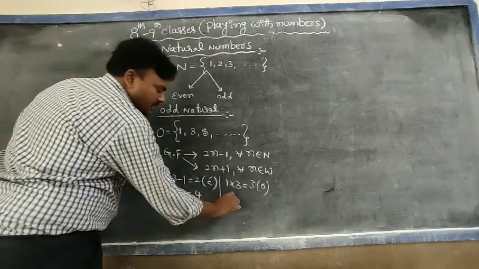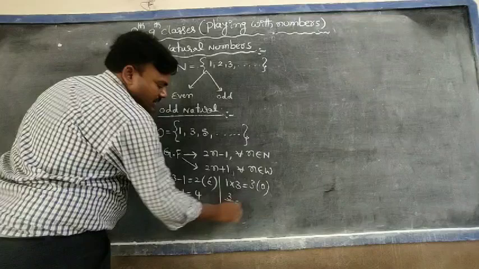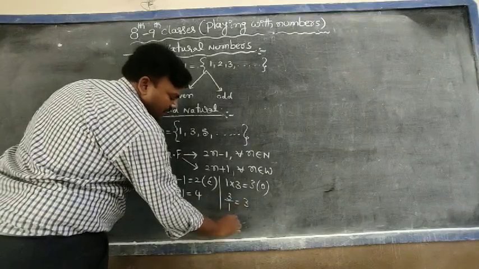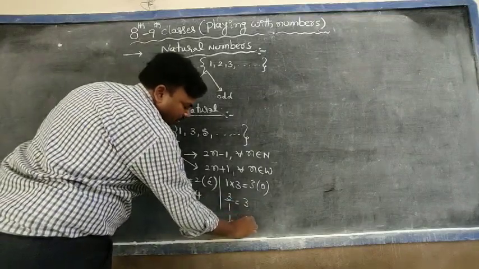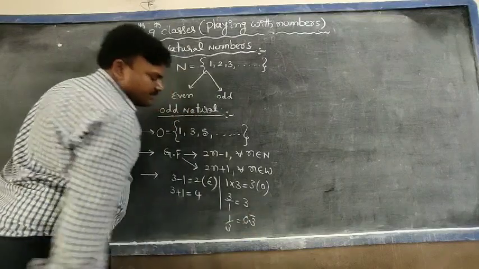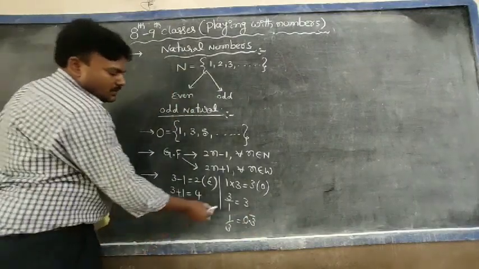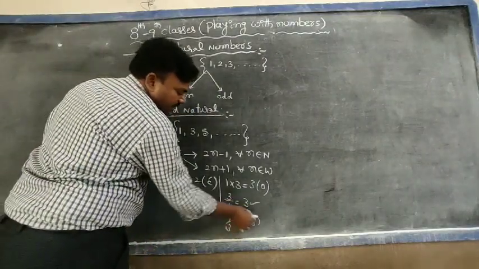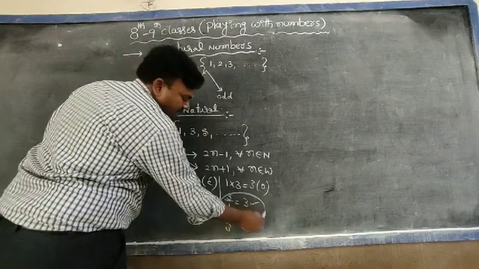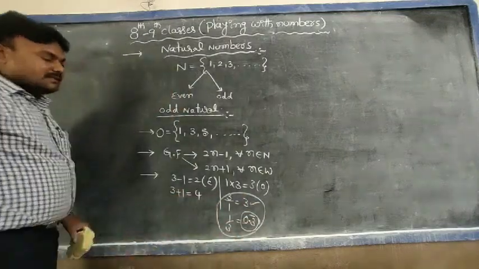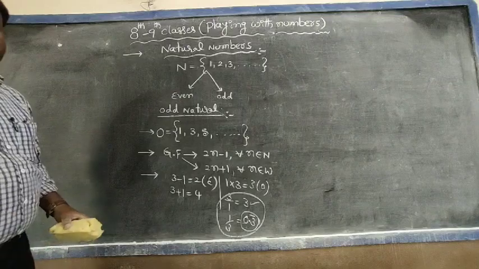Next, we have taken quotient. So 3 by 1 equal to 3, but 1 by 3 equal to 0.3 bar. That means the sum of the numbers is an odd number and the remaining is a rational number. So don't take it like this, leave it away and go for the next classification.